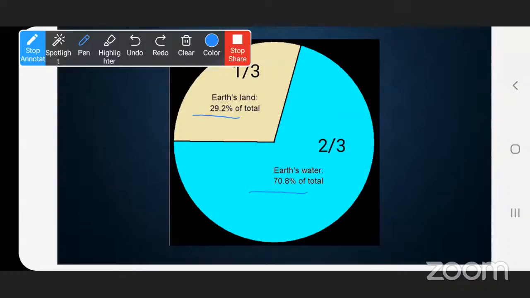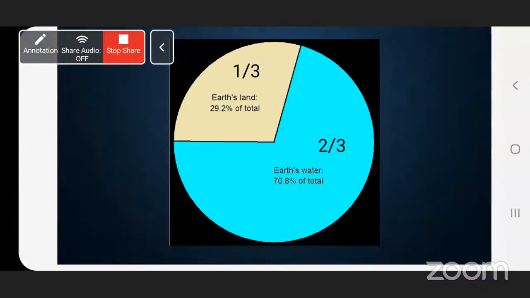So have you all got this? This is our full earth, and on the earth we have a very little part of land, that proportion being 1/3. The water proportion is more. 2/3 of the earth is covered by water.